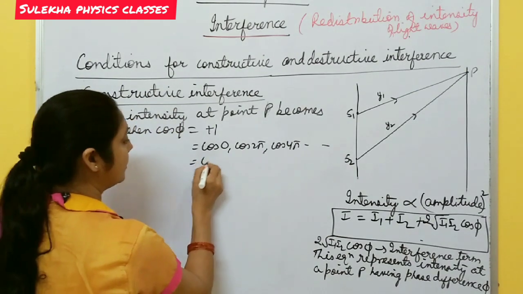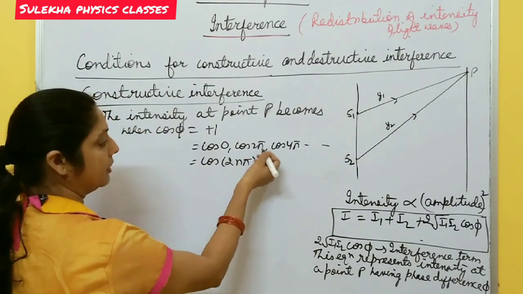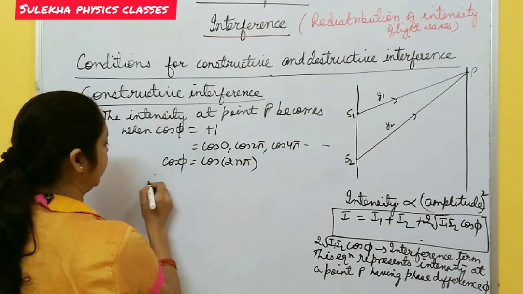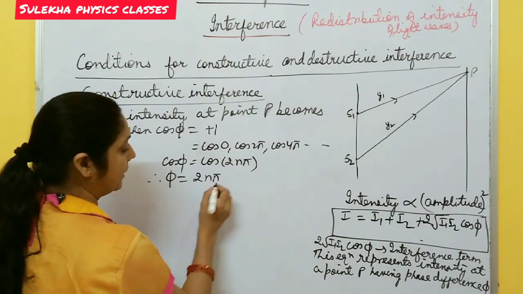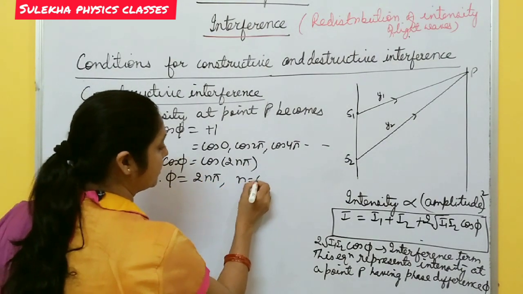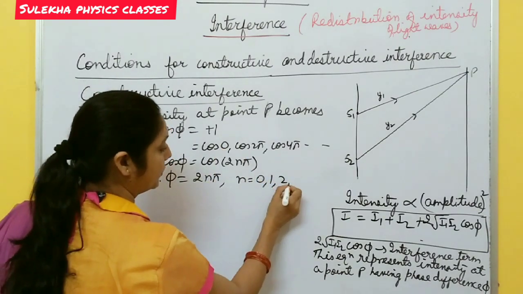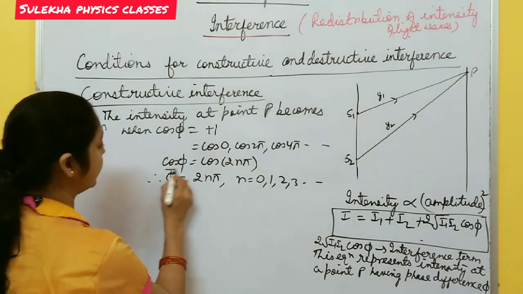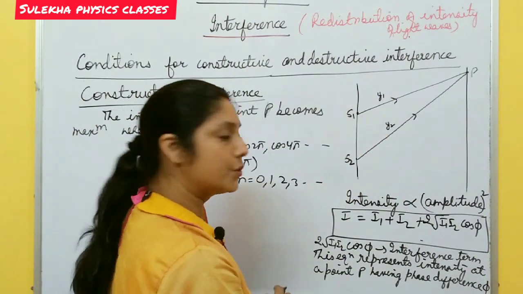So phi is an even multiple of pi, twice n pi, where n is 0, 1, 2, 3 and so on. This is the phase difference when constructive interference takes place between the two sources.